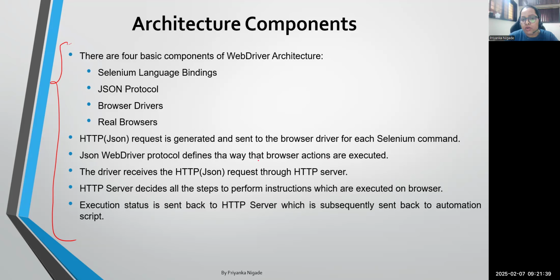Then the JSON protocol defines the way the browser action is executed. The driver receives the HTTP request, and then through the HTTP server, it decides the steps to perform on the browser. Means the driver will send the request to the real browser. The real browser executes it. And finally, again through the HTTP server or HTTP command, you are able to see the result in the console. So this was the flow for the previous architecture.